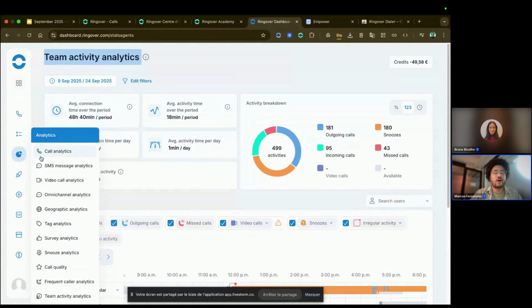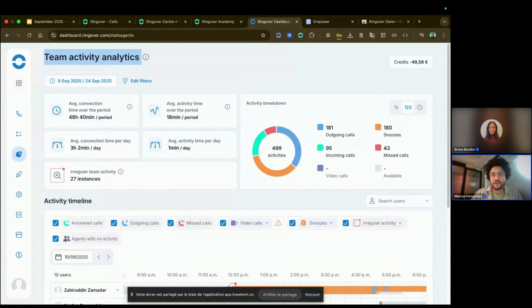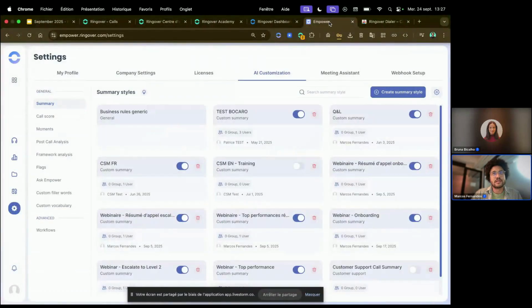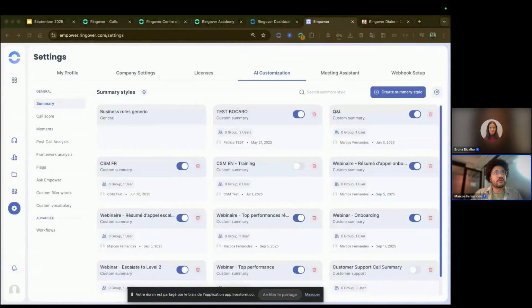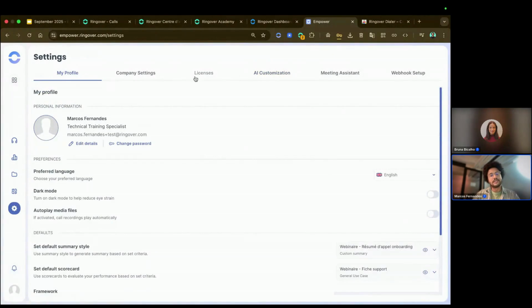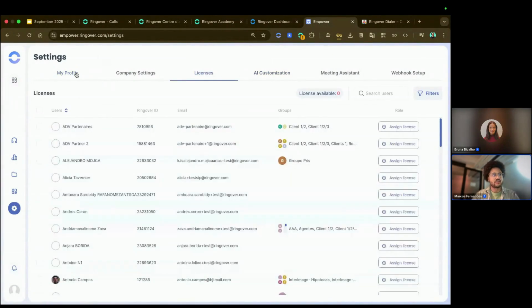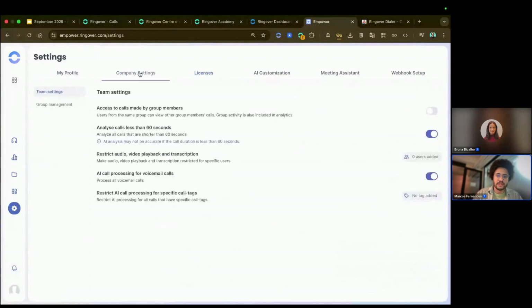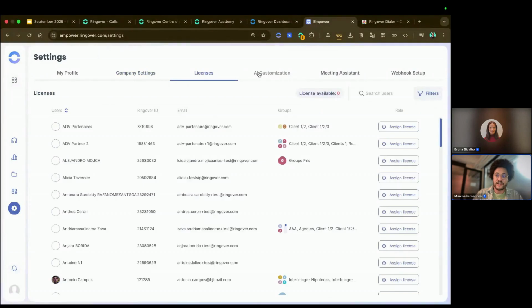So I'm gonna move on to the Empower new features. So let's go to the Empower new features, which are the new settings page as well. So let me just show you. So in Empower, we're gonna have a new settings page as well, which is going to be divided in tabs. So you're gonna have profile, settings, company, licenses, AI customization.